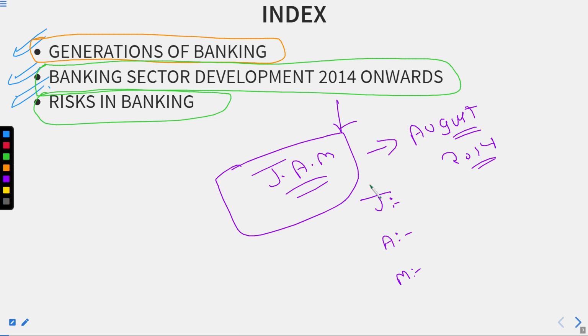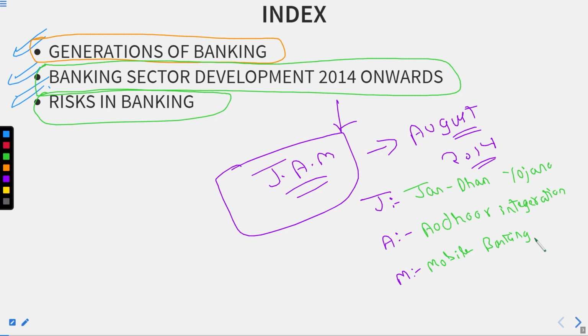So basically, the GEM stands for Jan Dhan Yojana, Aadhaar integration, and the last one is mobile banking. This is the GEM: Jan Dhan Yojana, Aadhaar integration, and mobile banking.